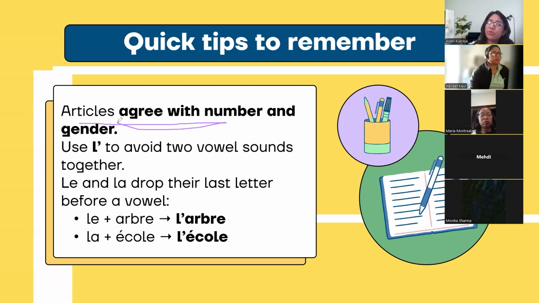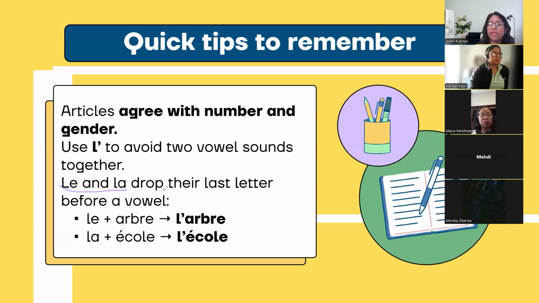Now you get used to this terminology, agree with number. This is what they will say in books. When they say they agree with the number and the gender of the noun, meaning you have to look at the noun, whether it's masculine, feminine or plural, basis which you decide what article to use. So you have to remember the gender of the noun, which is very important. Now L apostrophe, I'm again explaining, is used to avoid two vowel sounds together.